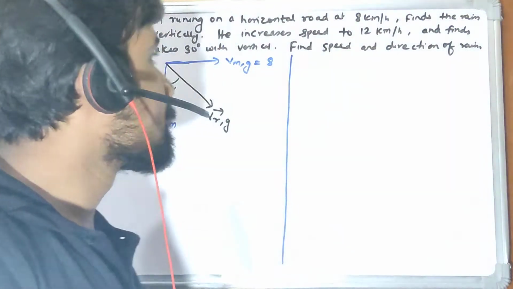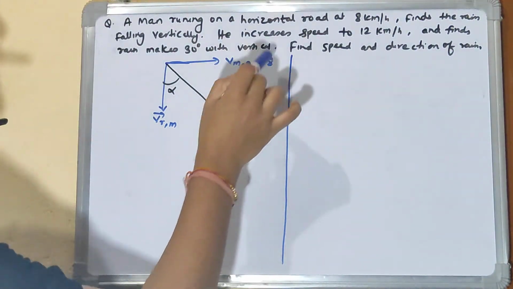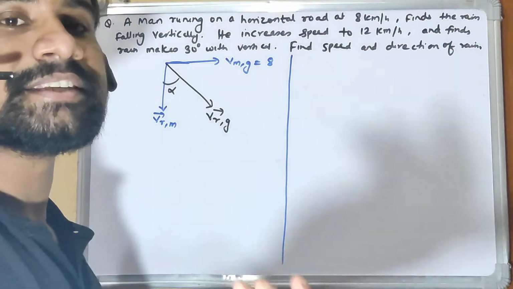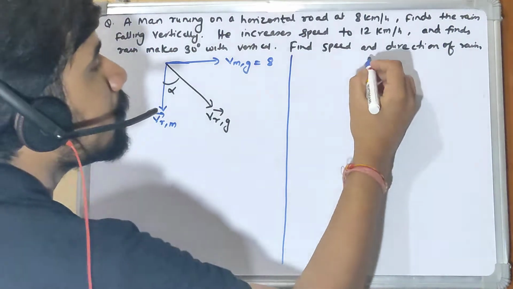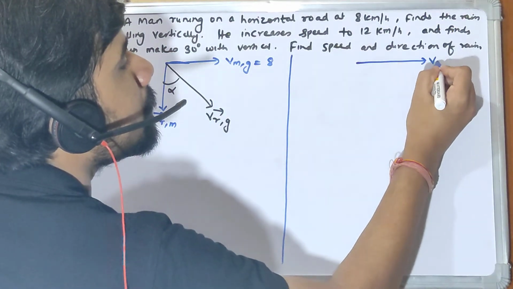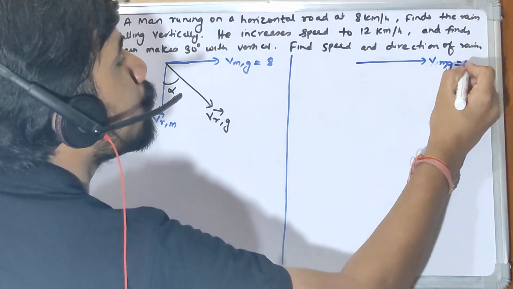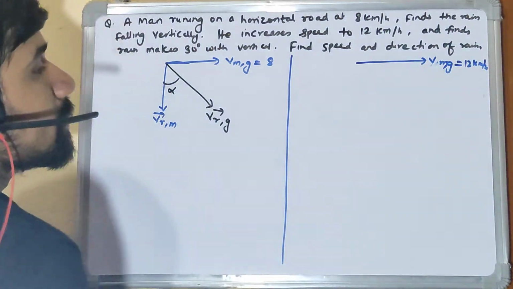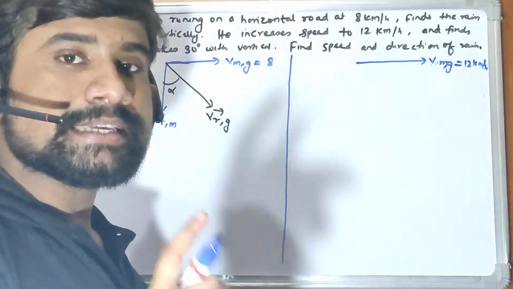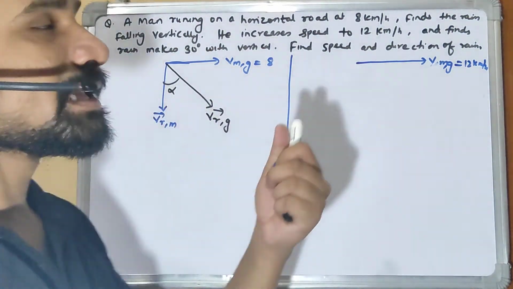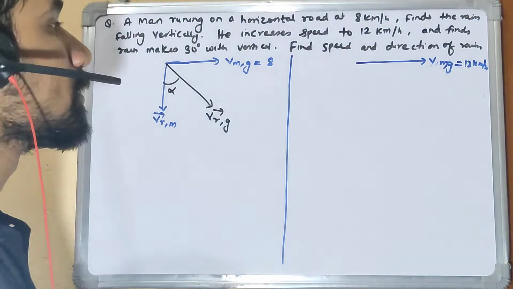Now what happens? This VMG, the man has increased his speed, right? And now the new speed, V_MG, has become 12 kilometer per hour. And at this speed he is seeing that rain is hitting him at 30 degrees with respect to vertical.